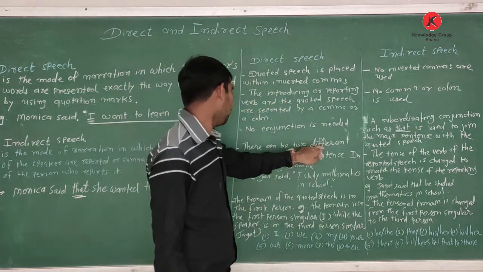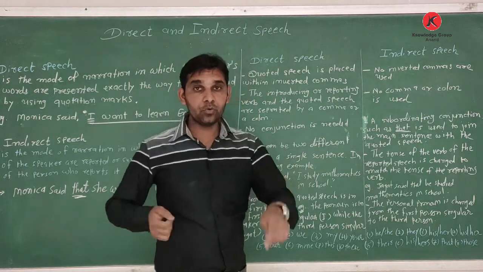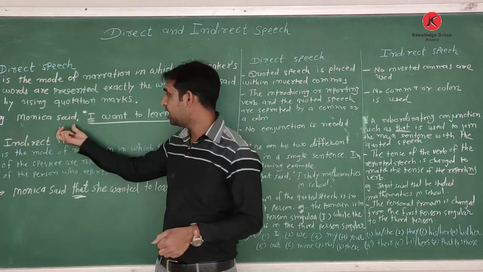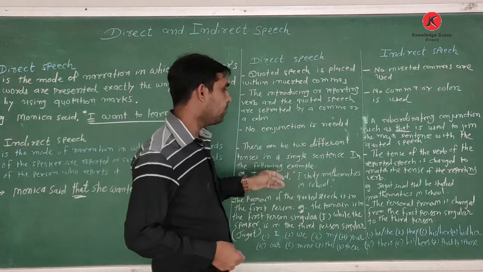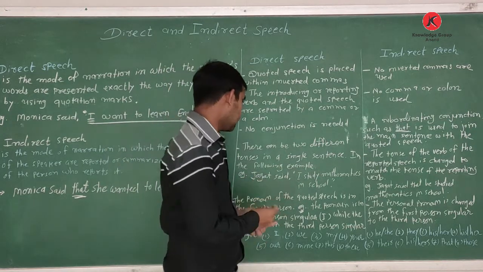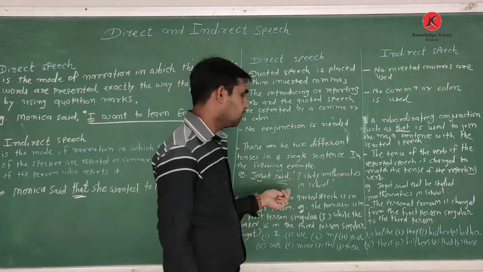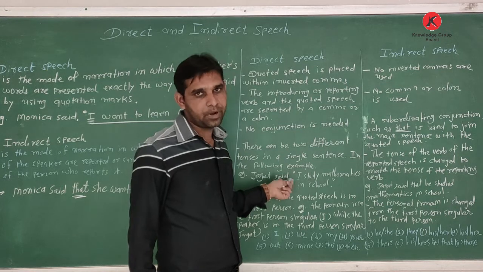Then comes the next point. There can be two different tenses in a single sentence. Here we see simple past and here simple present, the same as in the example I already wrote. Jagat said, so said is the verb. Which tense is used here? Simple past.